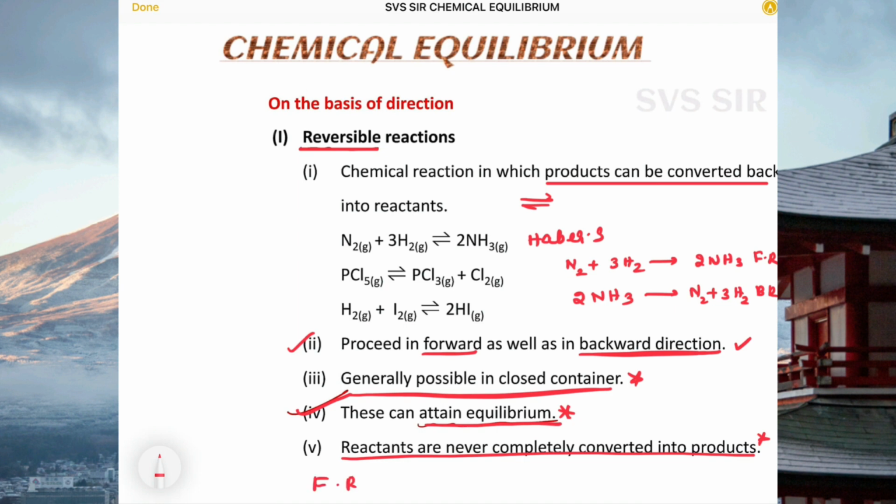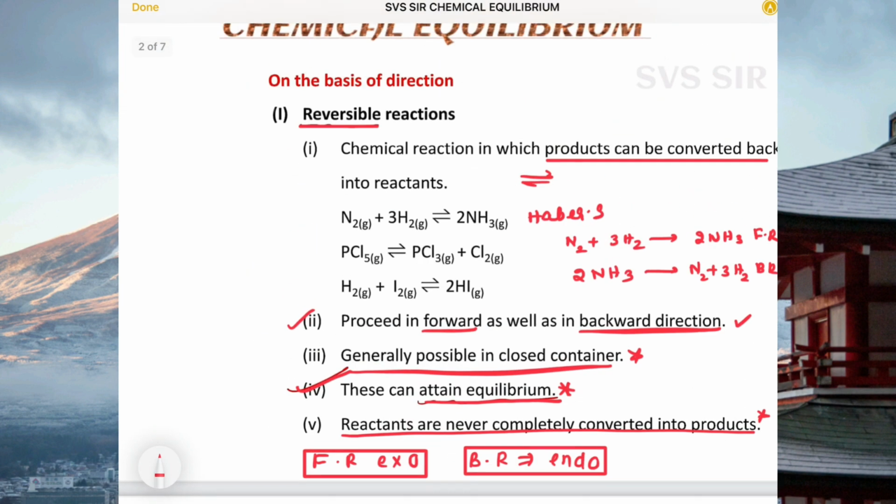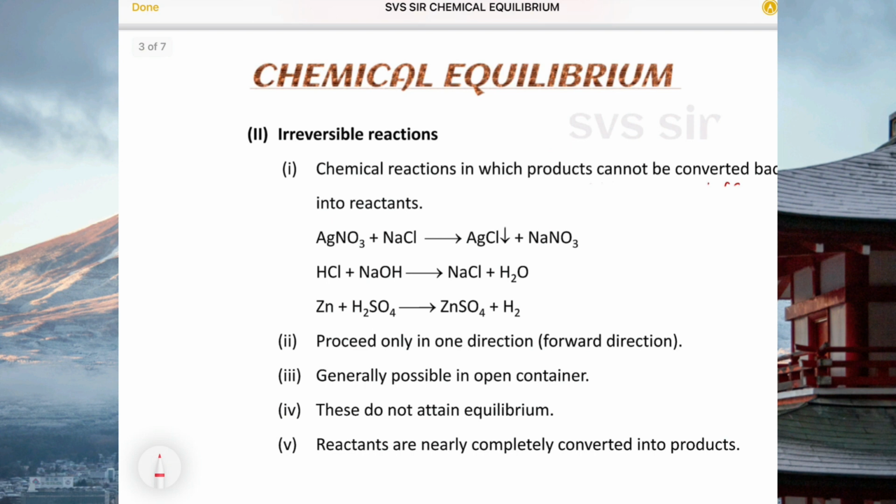One important point: reactants are never completely converted to products and products are never completely converted into reactants. If the forward reaction is exothermic, the backward reaction is going to be endothermic, and vice versa. Endothermic means reactions in which heat is absorbed; exothermic means reactions in which heat is liberated. We can take so many other examples, and we are going to discuss more and more in this chapter, don't worry about that.